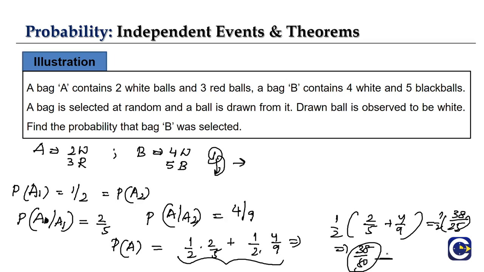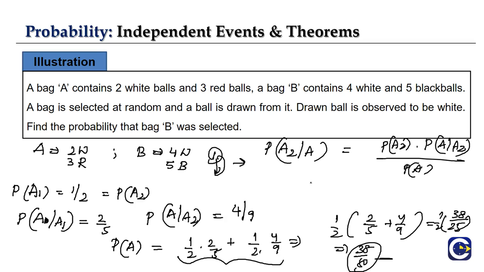Now the question is the probability that bag B is selected. So we take A2, that is bag 2. According to our theorem, P of A2 by A is nothing but P of A2 into P of A by A2 divided by P of A. P of A2 is 1 by 2, P of A by A2 is 4 by 9, and P of A we found just now.